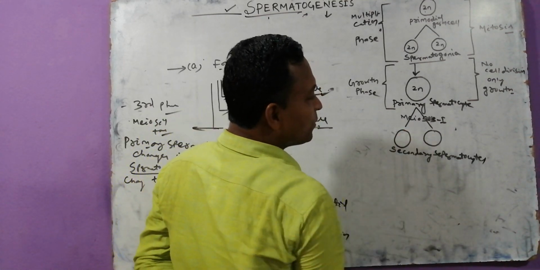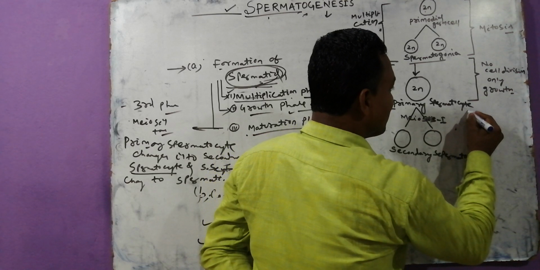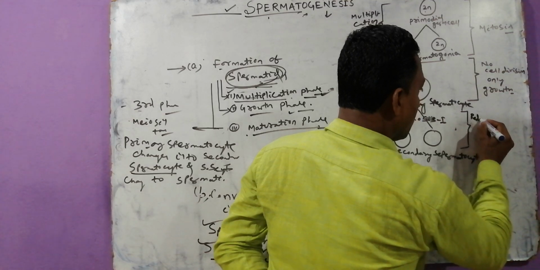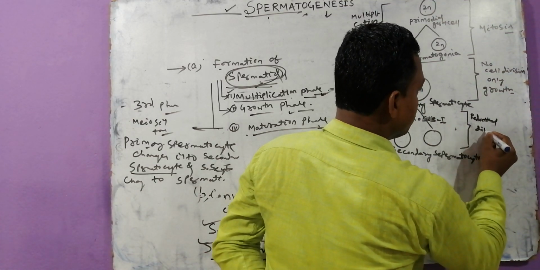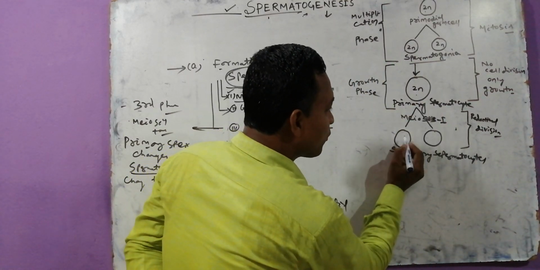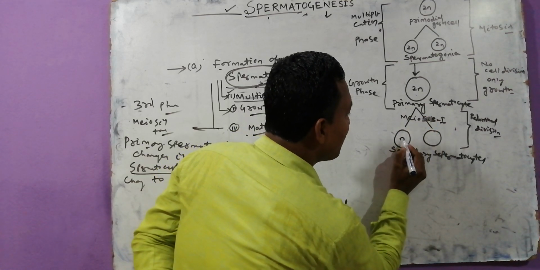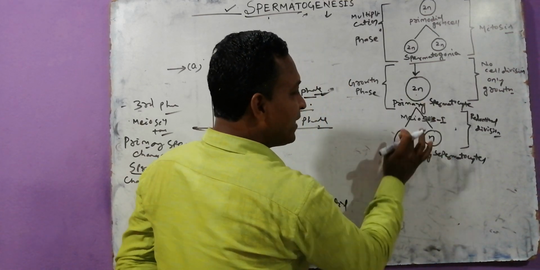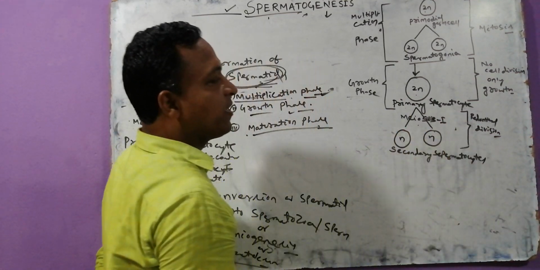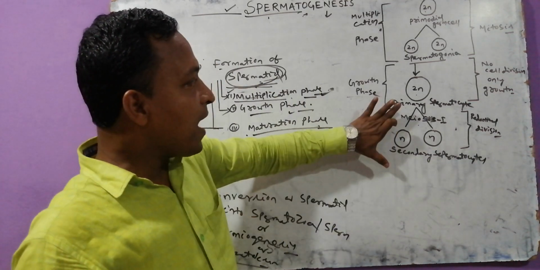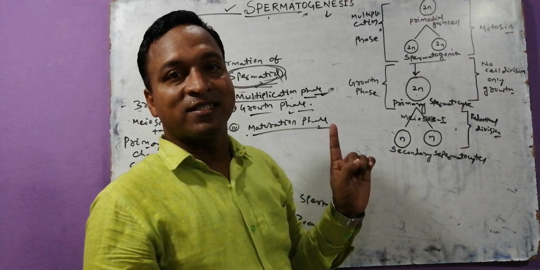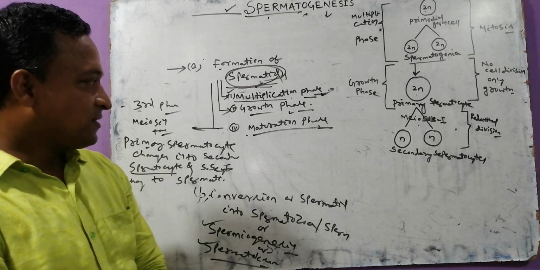And you know, meiosis 1 is the reductional division. What does reductional division mean? Here the chromosome number is 2N, and after meiosis 1 it is reduced into half, that is N. Here two sets, here one set. For that reason, meiosis 1 is the reductional division, because the primary spermatocyte changes into secondary spermatocytes, which contain one set of chromosomes.